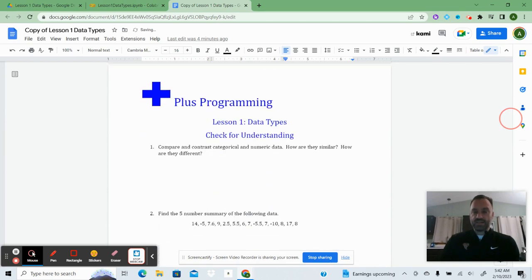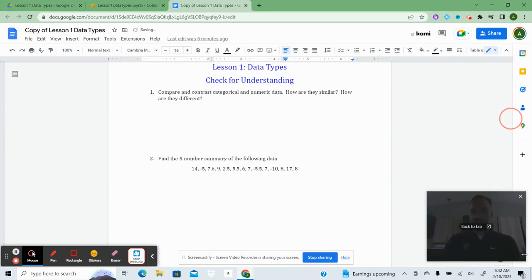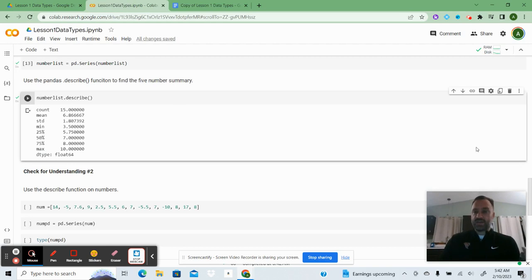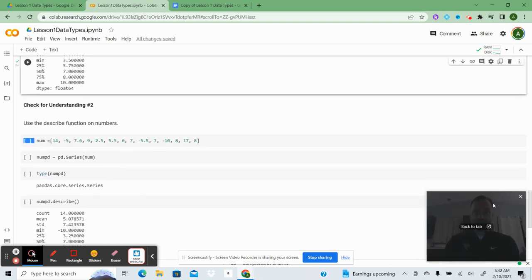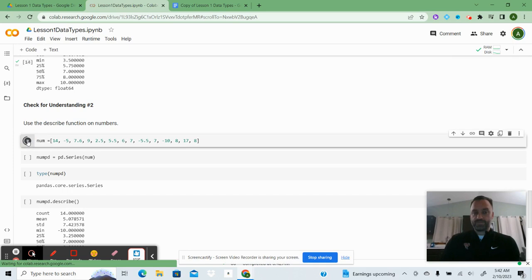And then lastly, for our check for understanding, just compare and contrast what is categorical or numerical data. And then you're going to find the 5-number summary of that data. So to find the 5-number summary, you just put the numbers there, and I called this list num, and then just put the numbers in.